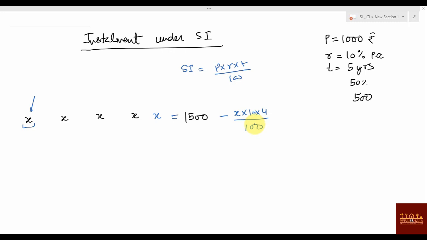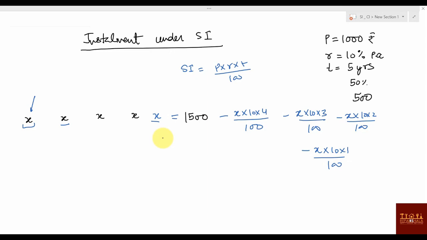So after you paid X, you don't have to pay that interest for 4 years on X. Again, after the second year, you don't have to pay 3 years interest on this X, so minus X into 10 into 3 by 100. Again, after 3 years, you don't have to pay the interest for the next 2 years. Again, after that, you don't have to pay for 1 year. And the last X will be at the end of the 5th year, which you need to pay.